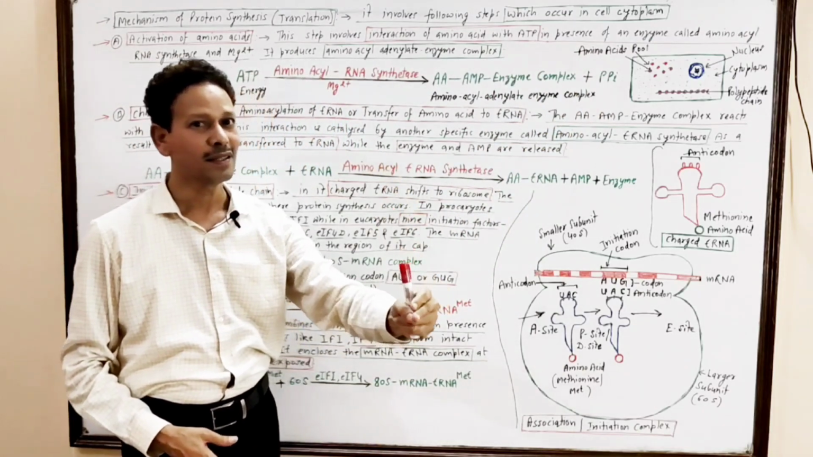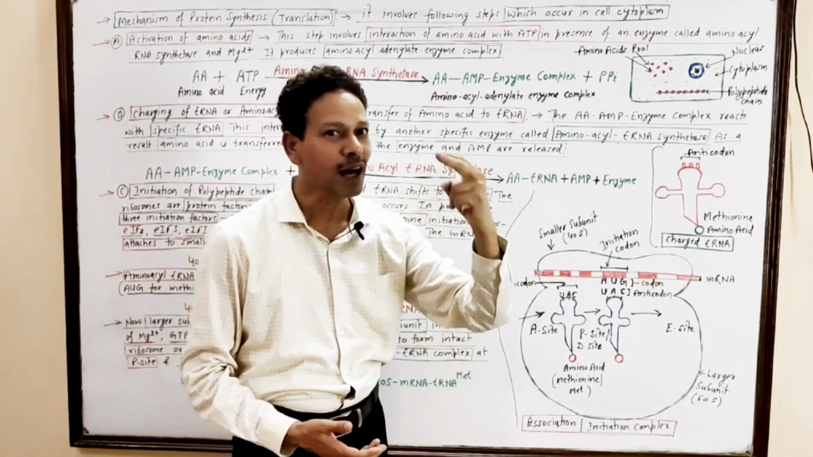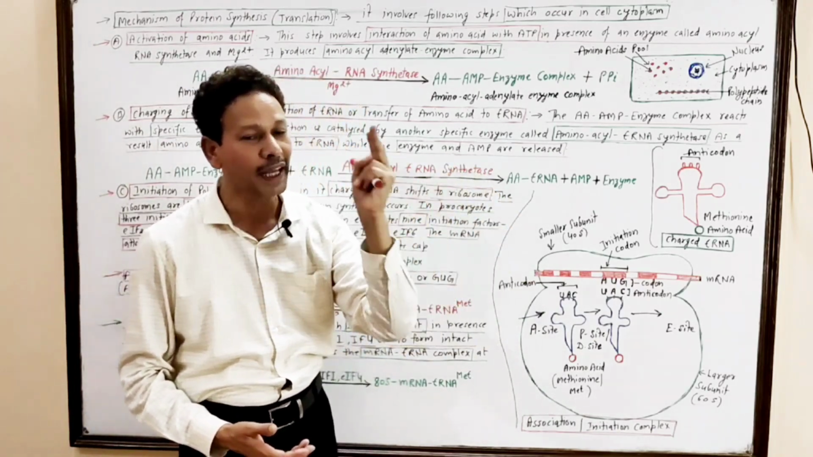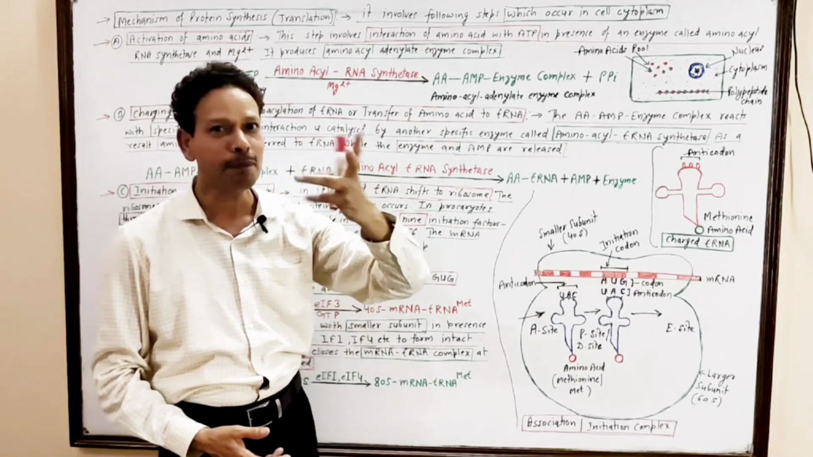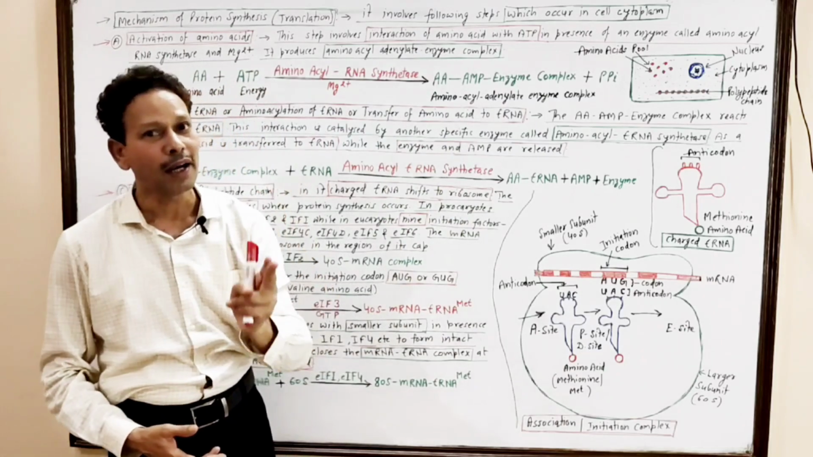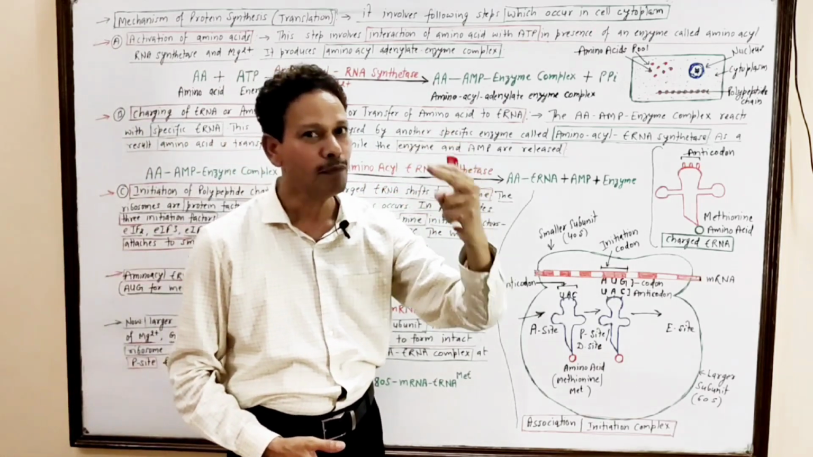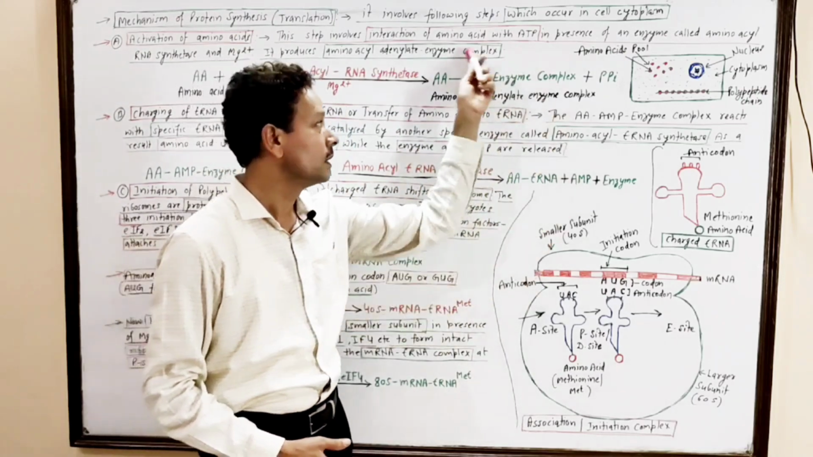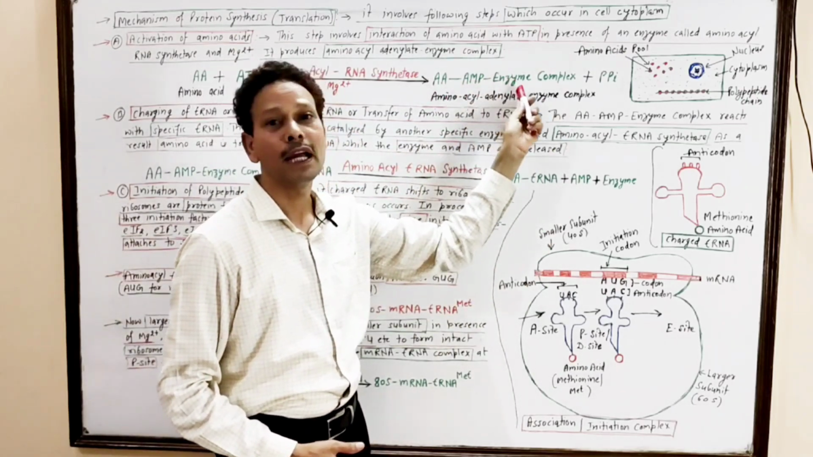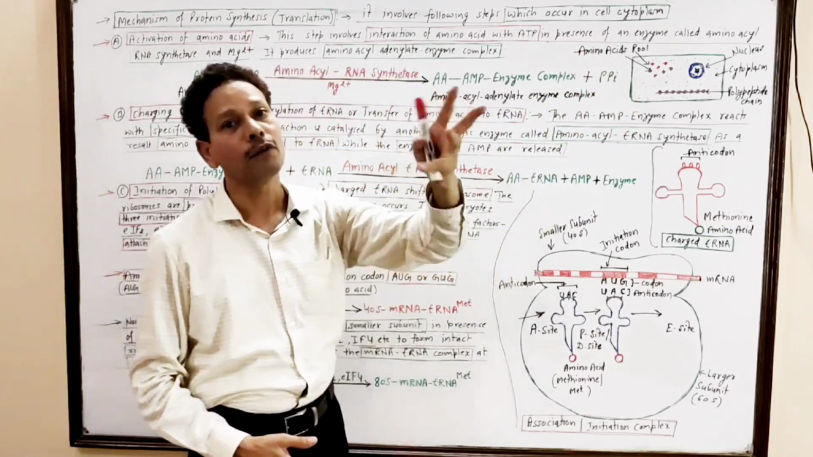First step is activation of amino acids. It means the amino acid interacts with an ATP molecule in the presence of an enzyme, amino acyl tRNA synthetase, that requires Mg2+ ions, to produce the amino acid-AMP-enzyme complex, and it produces PPi, pyrophosphate.